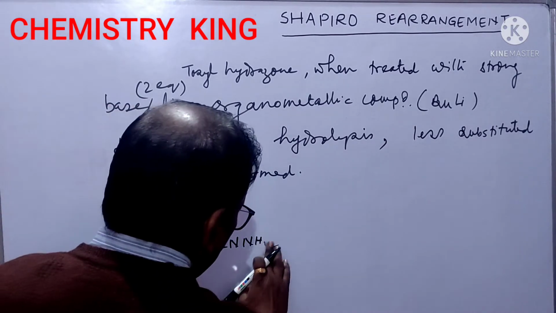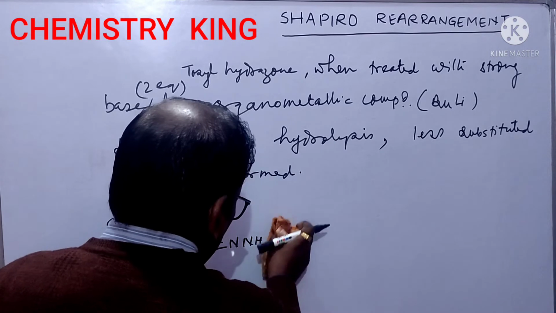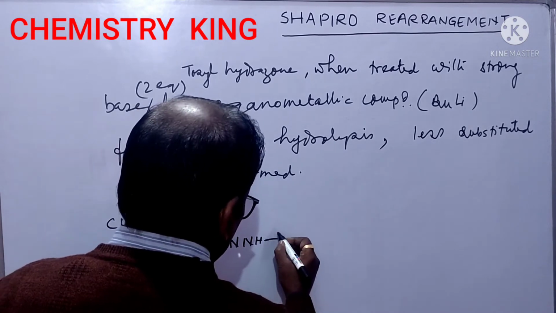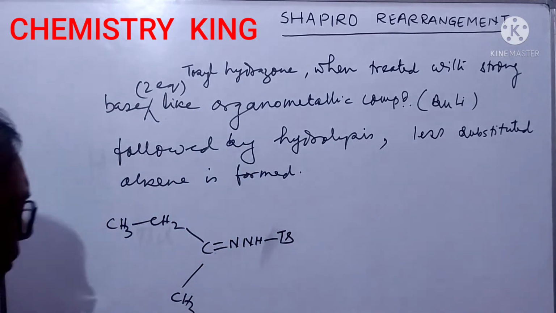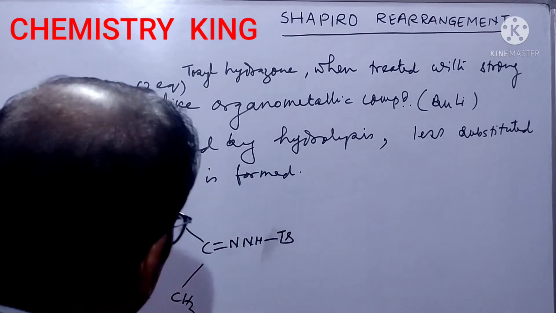And if this ketone is allowed to react with tosyl hydrazine, you will get this. Okay? This is the substrate molecule.